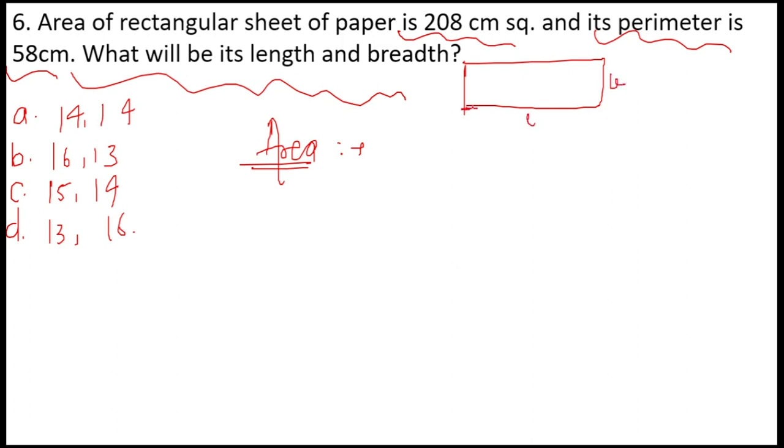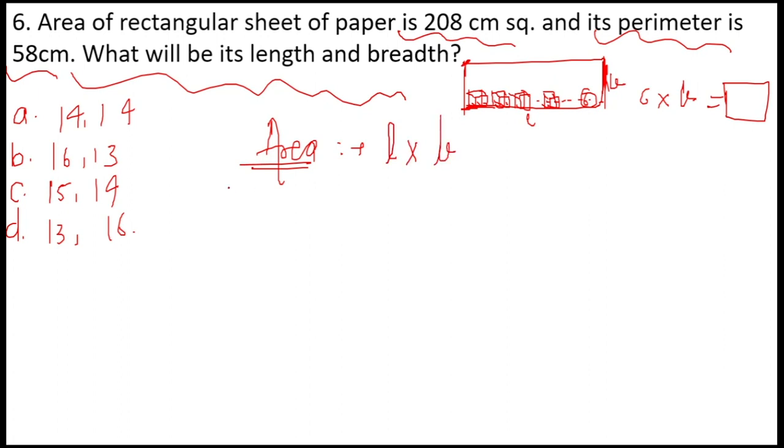If we start keeping boxes in this particular rectangle, how many boxes can we keep here? How many boxes can we add? For example, I have added in a horizontal way 6 boxes. So how many boxes can I add in this whole rectangle? I can take this as a total of 6 boxes into the breadth. It means I'll get the total number of boxes that I can add in this whole rectangle. So to find the area of a rectangle, I am telling you in simple form that the area is nothing but length into breadth.